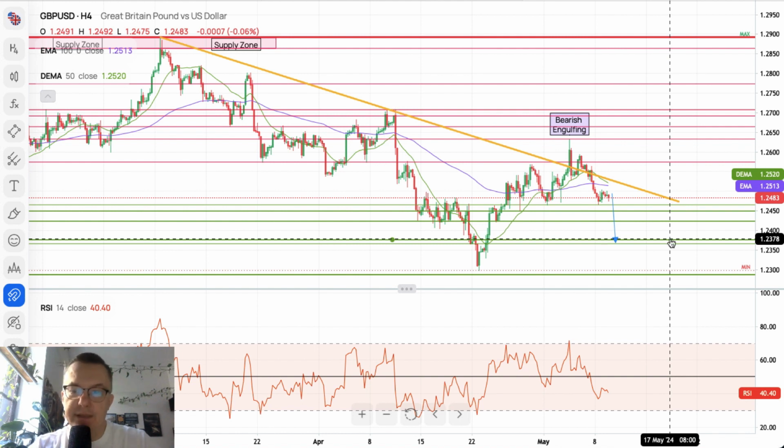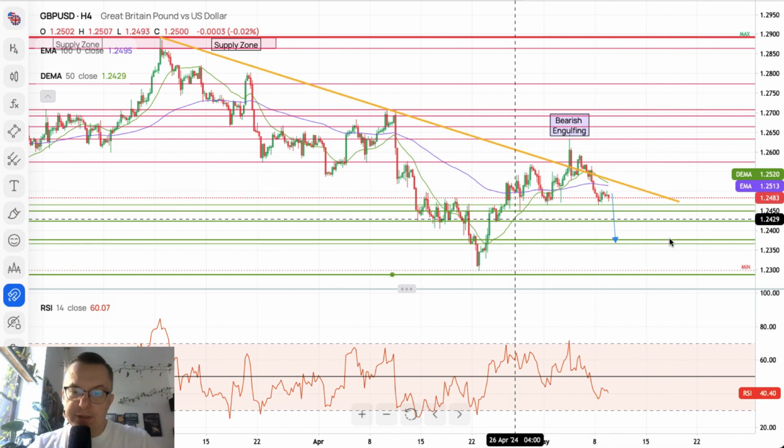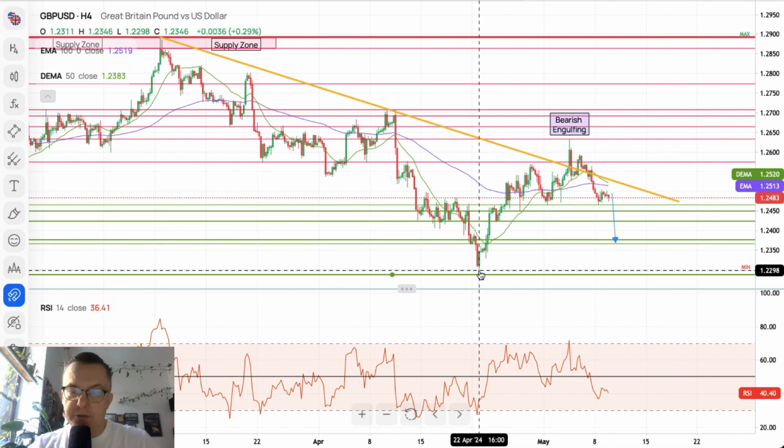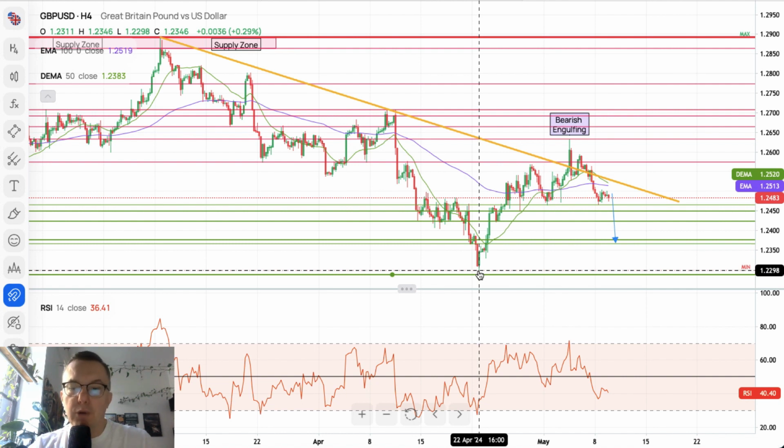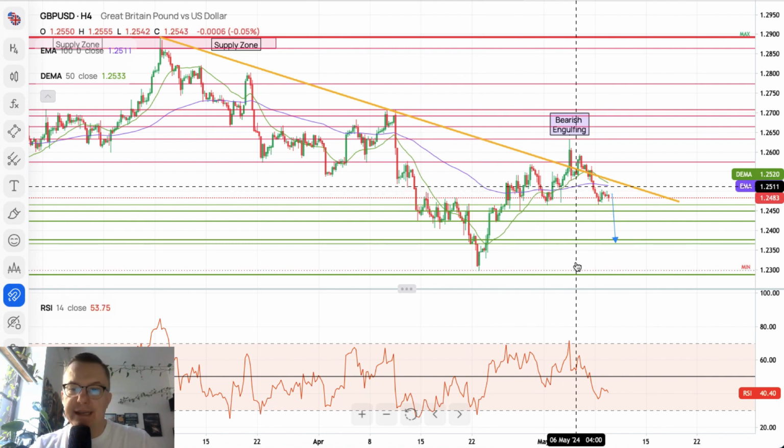If history repeats, then of course the lows at 1.2298 might be broken. This level might be very easily broken, and lower levels are expected right now. What will be the trigger for this movement? Possibly the trigger might be the hike of the interest rate.